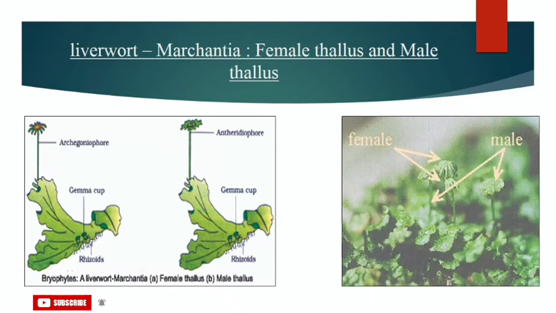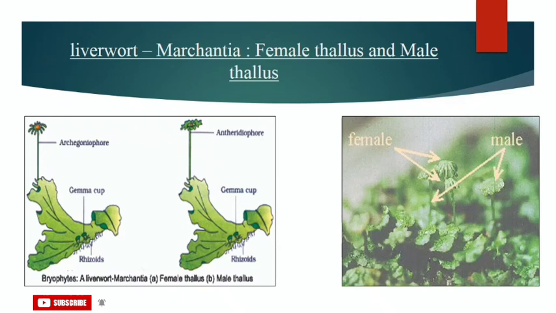Example given is Marchantia. The thallus is dorsoventral and closely pressed to the substrate. The leafy members have tiny leaf-like appendages in two rows on the stem-like structure. Now talking about their rhizoids, they are unicellular. These may be of two types in some liverworts, that is smooth-walled, and they can also be tuberculate. Furthermore, reproduction occurs by both asexual and sexual means.